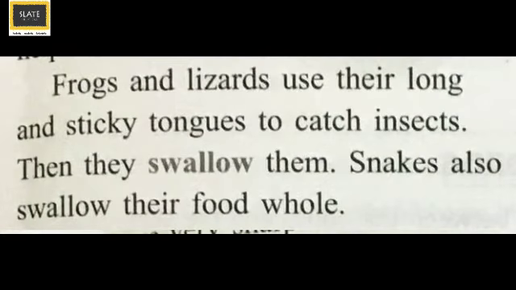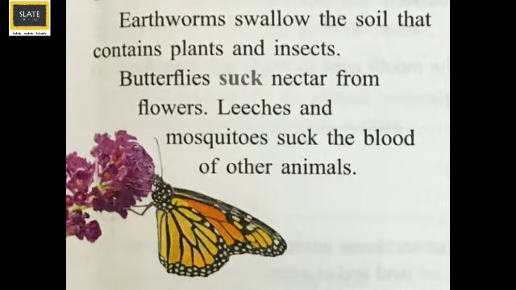Frogs and lizards use their long and sticky tongues to catch insects. Then they swallow them. Snakes also swallow their food whole. Earthworms swallow the soil that contains plants and insects. Butterflies suck nectar from flowers. Leeches and mosquitoes suck the blood of other animals.